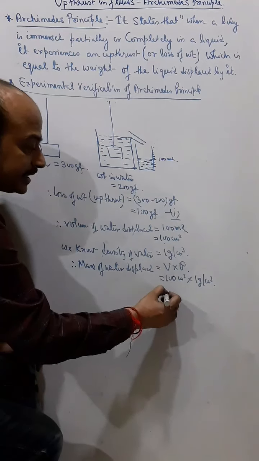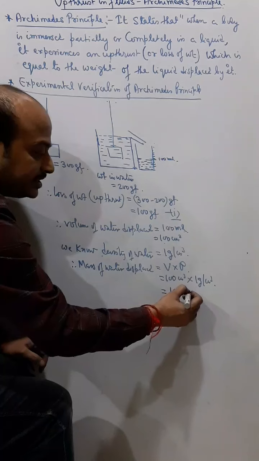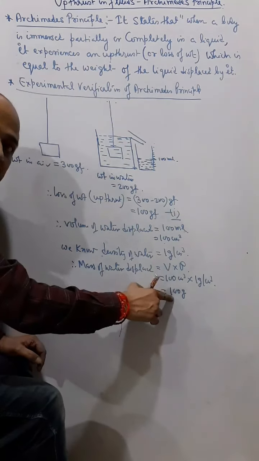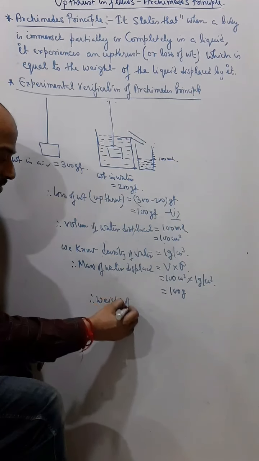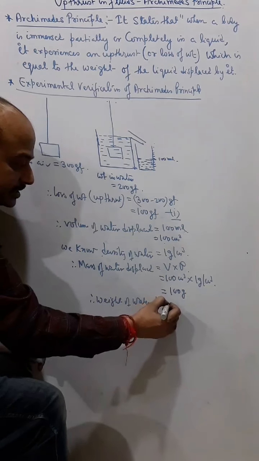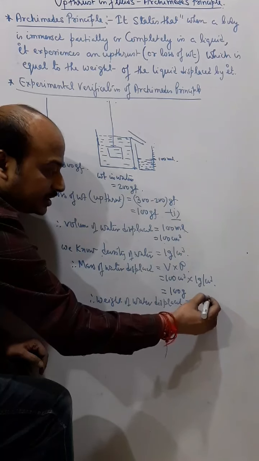And therefore I can say it is 100 gram, and if mass is 100 gram, we say the weight of water displaced is 100 gf, okay, right?